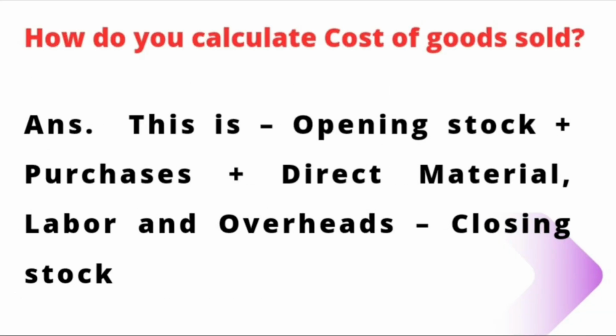How do you calculate cost of goods sold? This is a very important question. In many MNCs, this question has been asked. Cost of goods sold is opening stock plus purchases plus direct material, labor and overheads, then deducting closing stock. This is cost of goods sold.